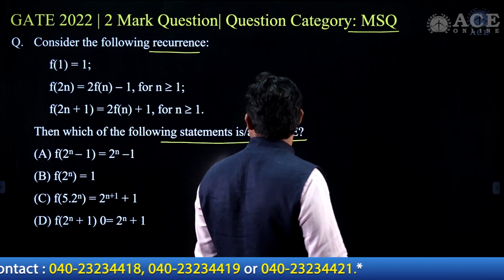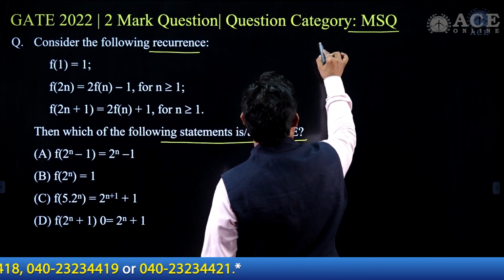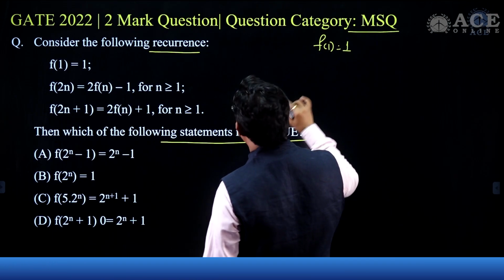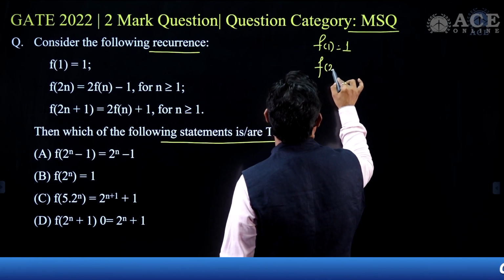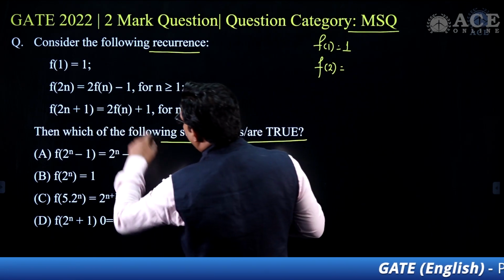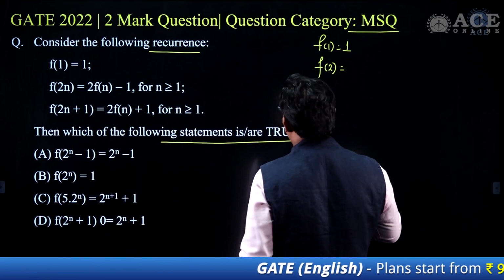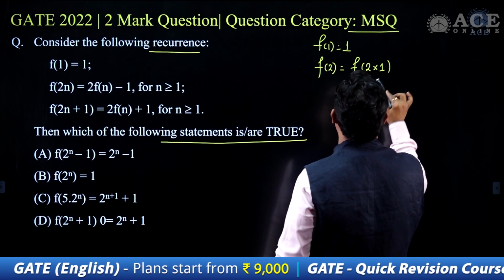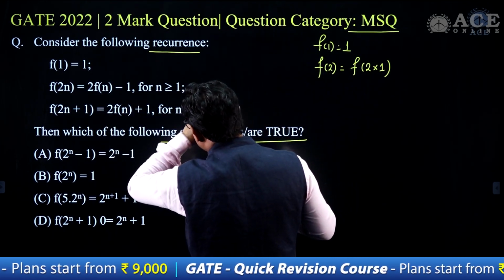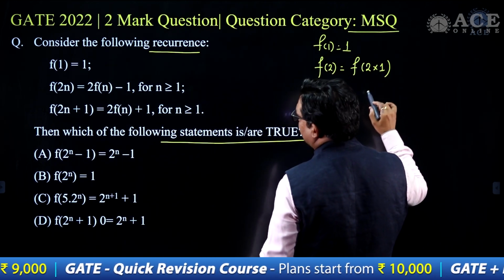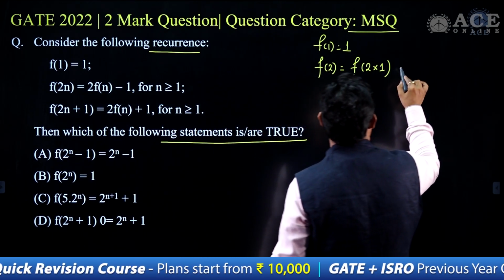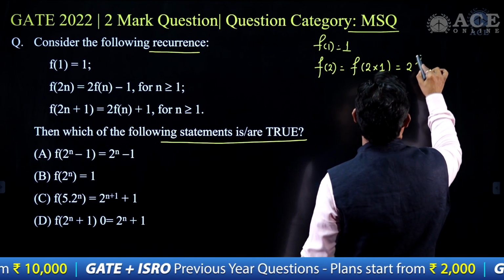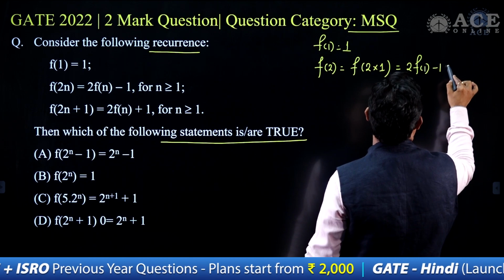So now let's take these values. f of 1 is 1, great. f of 2: I can use this function, f of 2 is f of 2 times 1, and f of 2n is 2 times f of n minus 1, so 2 times f of 1 minus 1, and that is equal to 1.